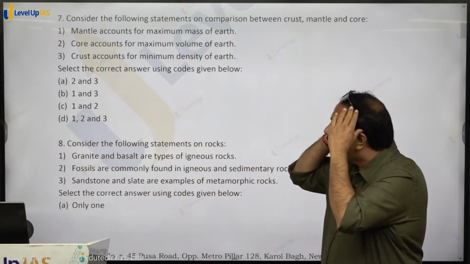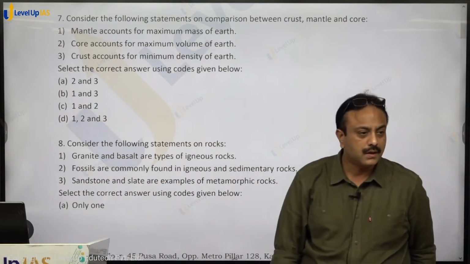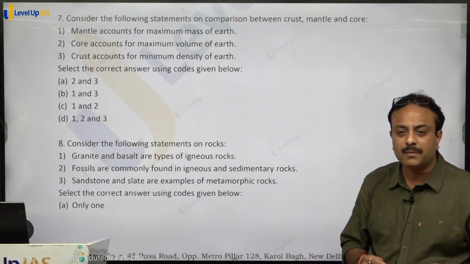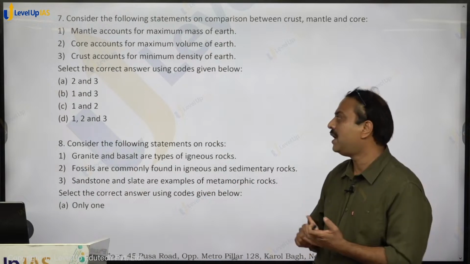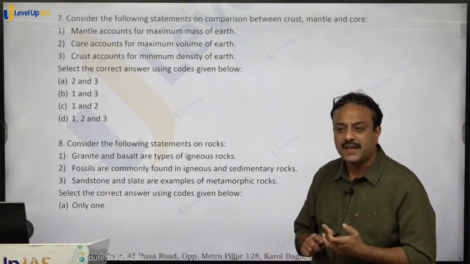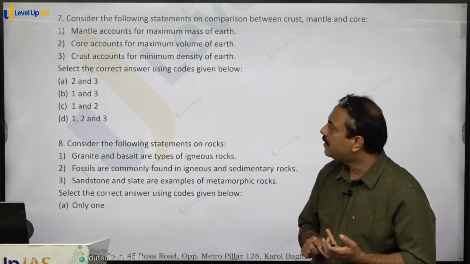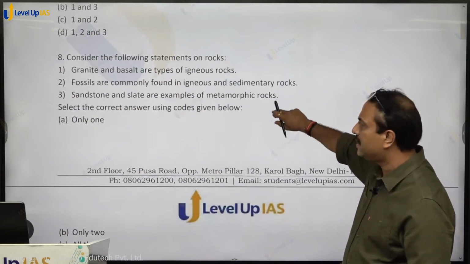The first, mantle accounts for maximum mass of the earth. Yes or no? Maximum mass, mantle. Core accounts for maximum volume of the earth. Maximum volume is also with mantle. Crust accounts for minimum density of the earth. It's correct. So 1 and 3 are correct. 2 stands wrong. So 1 and 3, option B for boy shall be the right answer.